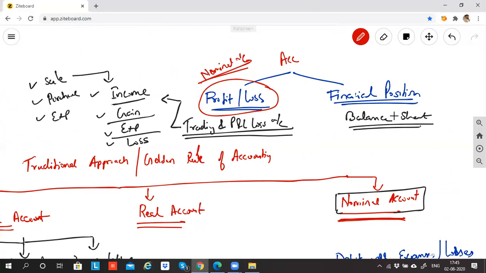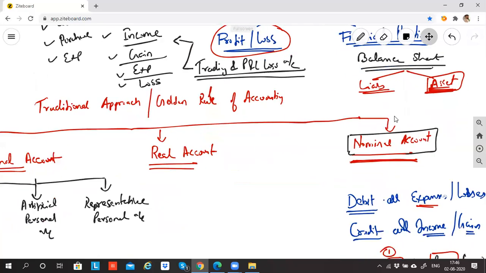For financial position, we prepare the balance sheet. In the balance sheet, what do we record? We record liabilities on the left side and assets on the right side. So if in any transaction I have anything of the sort of liability or asset, which account should I look for? Let's talk about asset. If you come across any transaction and any account which has the flavor of tangible asset, then the rule that you look up for is the real account. So tangible account means what? Anything which has got to do with asset.